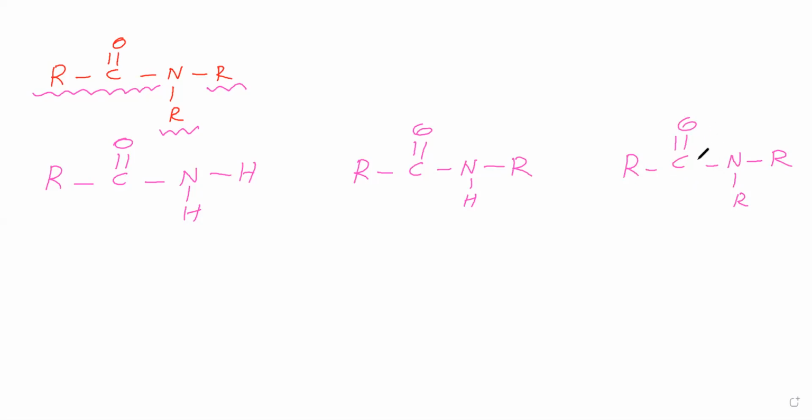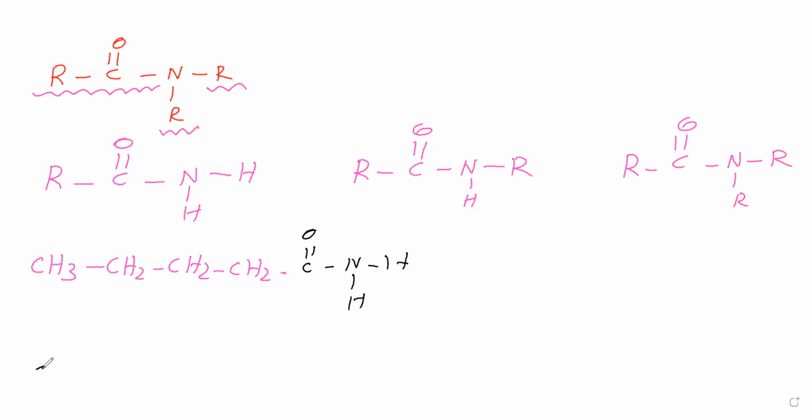Okay. Now we'll take the compound CH3, CH2, CH2, CH2, CONH2. This N is having two hydrogens. Therefore, it is a primary amide.